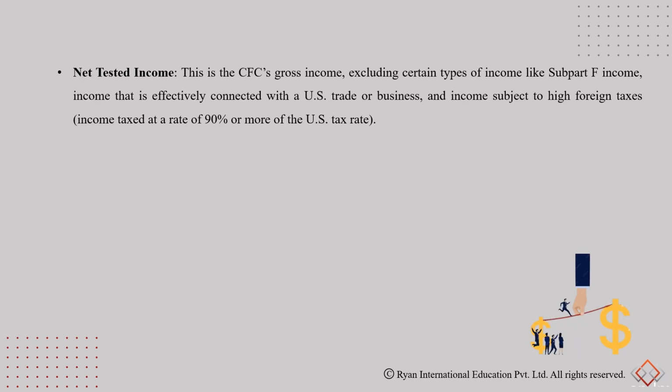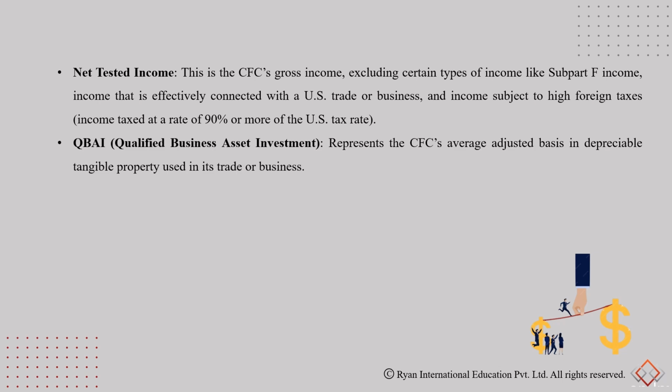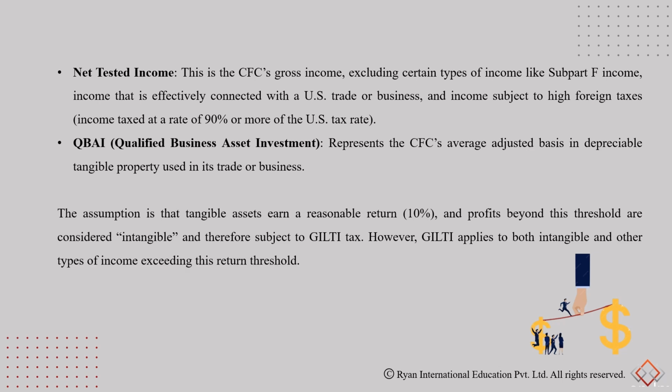How do we calculate the tested income? This is the CFC's gross income excluding certain types of income like Subpart F income, income that is effectively connected with a US trade or business, and income subject to high foreign taxes. We must also understand QBAI, qualified business asset investment, which represents the CFC's average adjusted basis in depreciable tangible property used in trade or business.